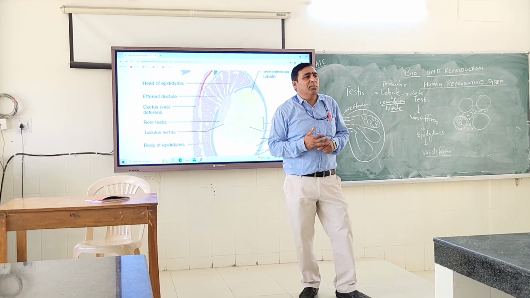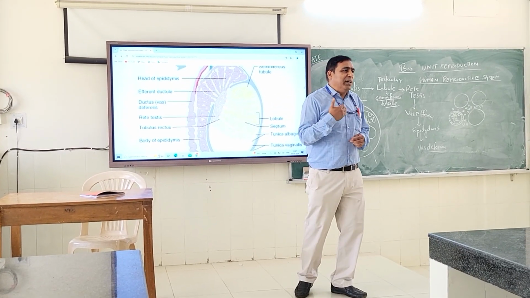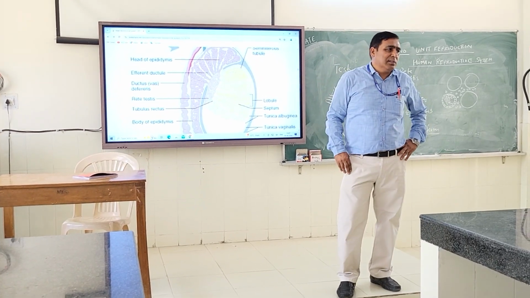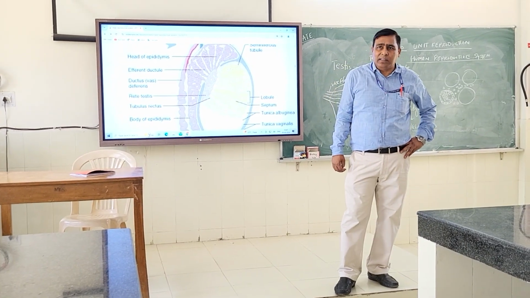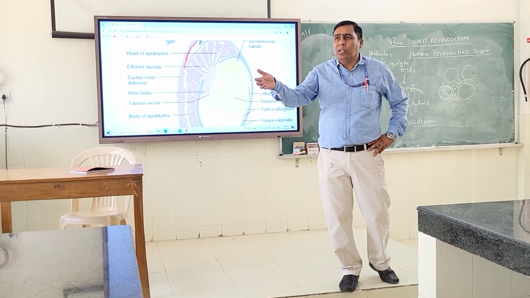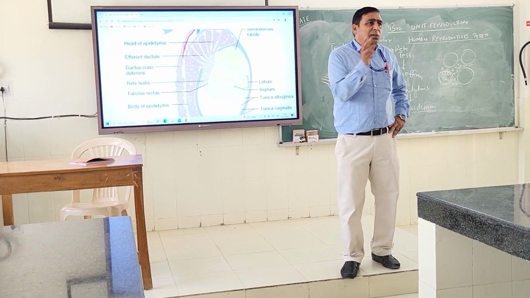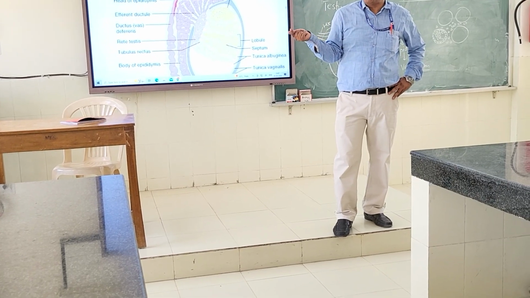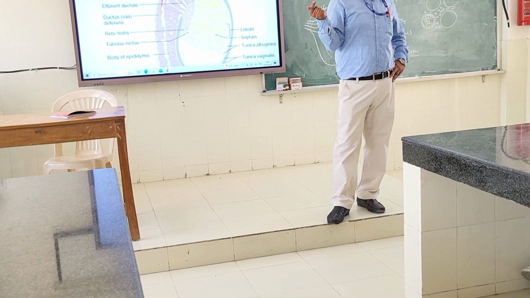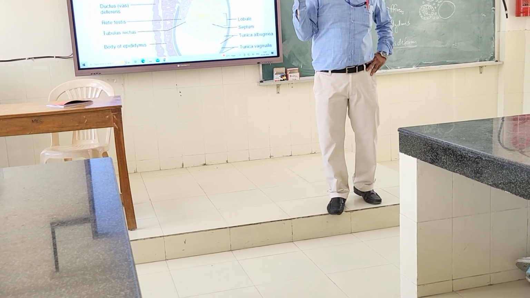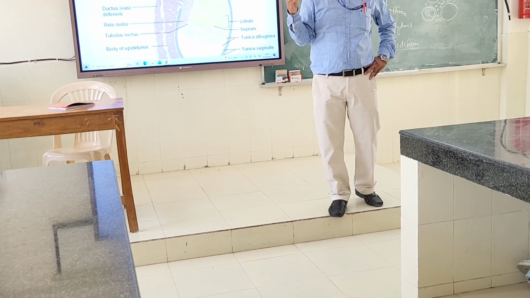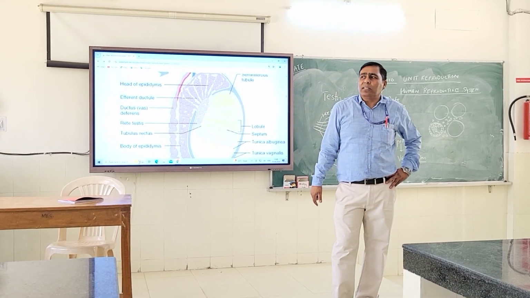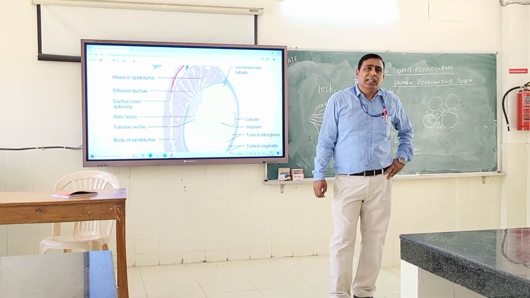So the question can be asked in your examination: which duct takes the sperms out of the testicular lobules? Vasa efferentia. First is the rete testis, second is the vasa efferentia. If two terms are given there, rete testis and vasa efferentia, both are going to be correct. Understood? But the main duct is the vasa efferentia. Then comes out of the testes. When I talk about out of the testes, what is it? Vasa efferentia. Are you getting it?